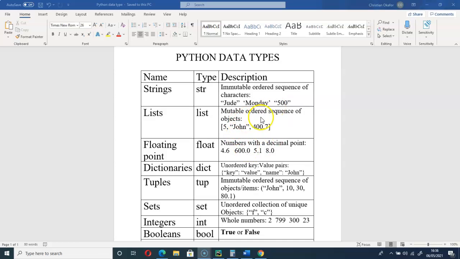So lists are mutable ordered sequences of objects. You can see a list is defined with square brackets, and the objects are separated by commas: 5, John, 400.7.